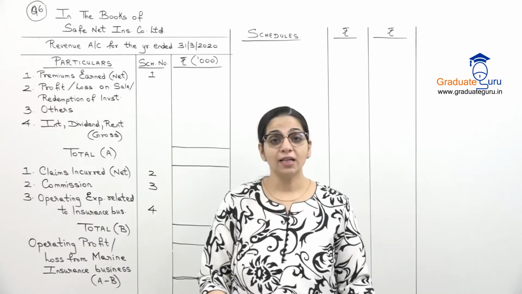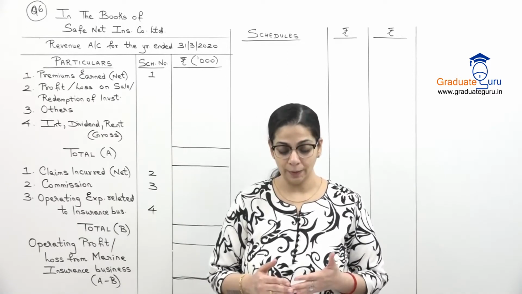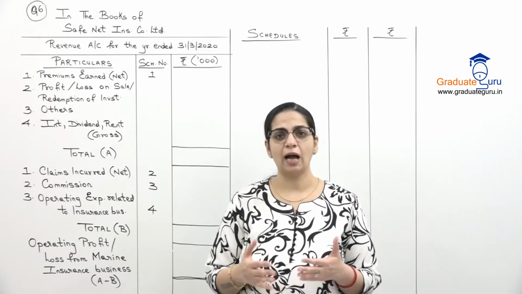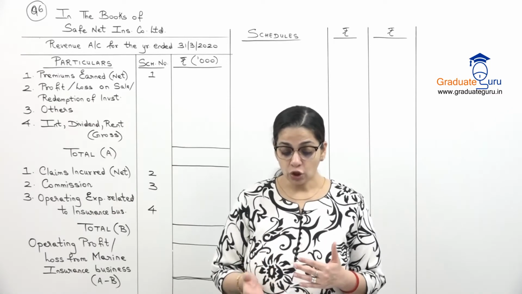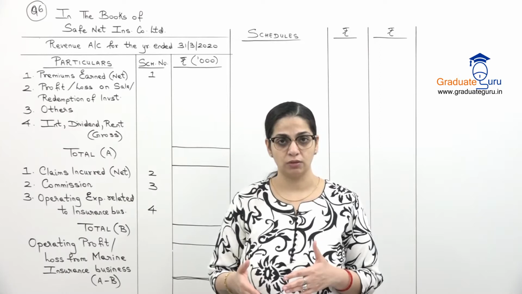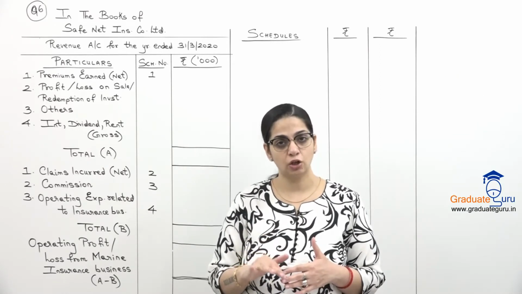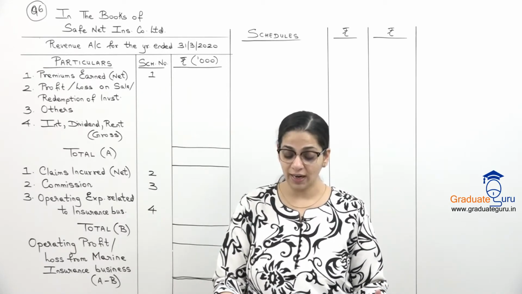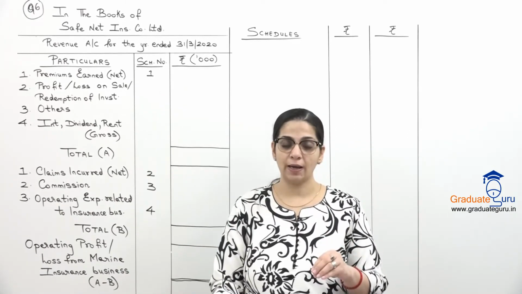The balance in unexpired risk reserve as on 1st April, that is the opening balance, was rupees 1,14,75,000. Here this is the full amount, so we will have to change it to thousands. Including an additional reserve of rupees 4,95,000. So in this same balance, the additional reserve is included. Additional reserve is to be created at 5% of the net premium for the year. So this is the information given for closing.